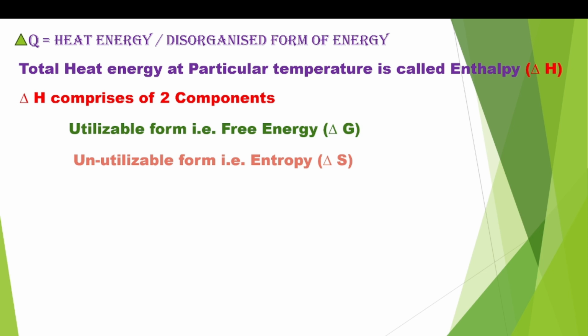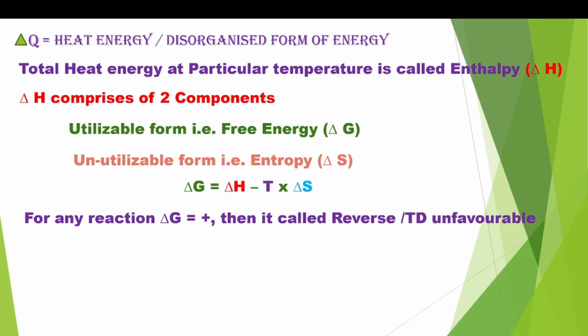Then the equation for this is delta G, that is free energy, equal to delta H, enthalpy, minus temperature into delta S. Delta G equal to delta H minus T into delta S. Here delta G is free energy change, delta H enthalpy change, T equal to temperature, and delta S equal to entropy.